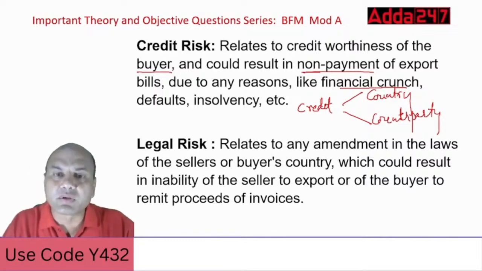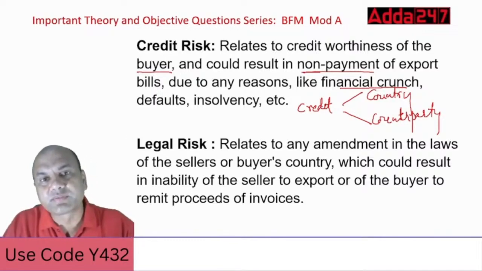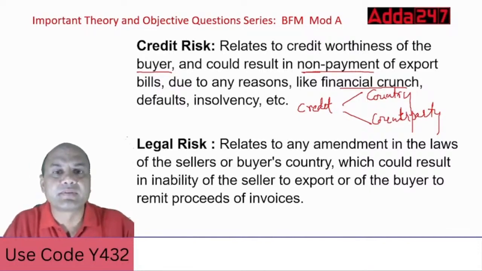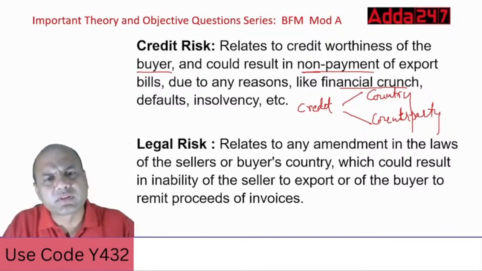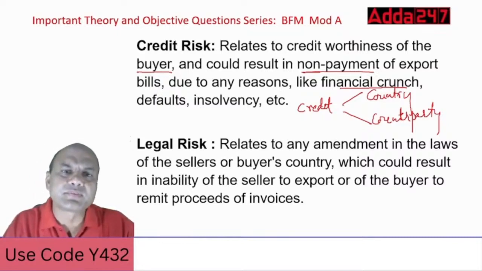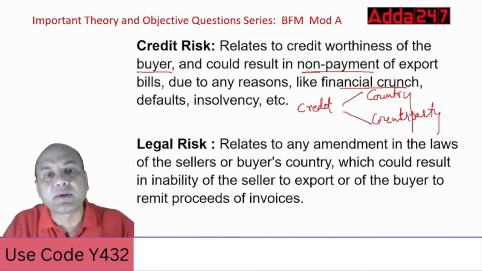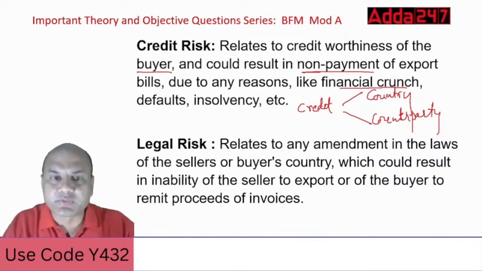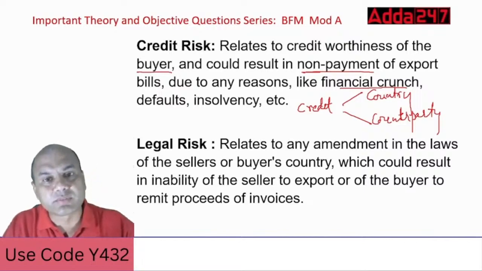Now, counterparty means what? The country is good, but the counterparty is bad. Means your buyer is bad. Your buyer is not ready to pay. So this can be willful also. Suppose your buyer is in USA, your buyer is in Europe. Aren't the countries good? The countries are good. But what is happening? Your buyer is not okay. So that's why I'll tell you, credit risk will always relate to two parts. One is country risk and second is counterparty risk.